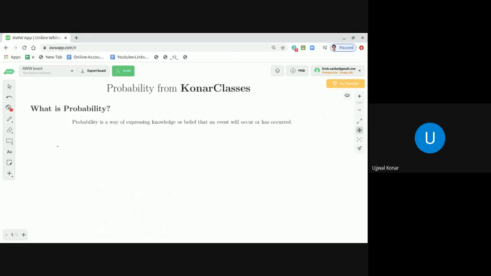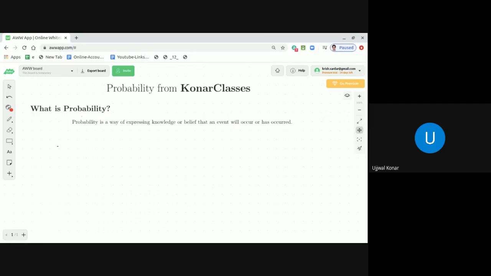Dear students, after some time we will see that the probability of an event is purely a number, and that number is between 0 and 1. If the number is 1 or near to 1, then you can say that event is going to happen. Or if the probability number is near to 0, there is very little chance it will happen.